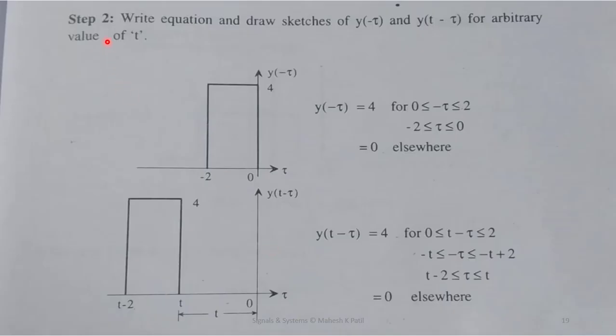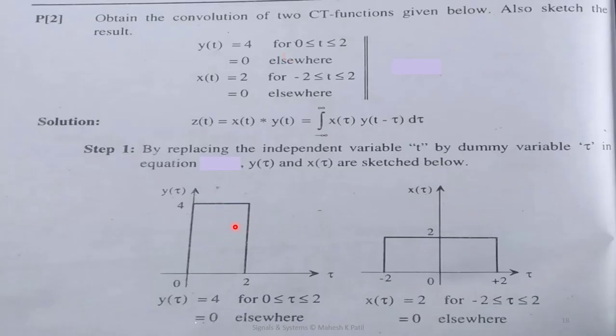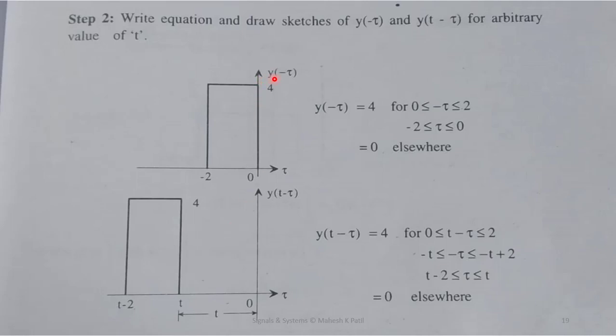Now in step 2, we will write the equations and try to draw y of tau and y of t minus tau for any arbitrary value of t. First we'll reverse y of tau. So this is y of tau. After reversing, we get y of minus tau like this. So this is y of minus tau. Between 0 to minus 2 it has the value 4, and everywhere else it is 0.